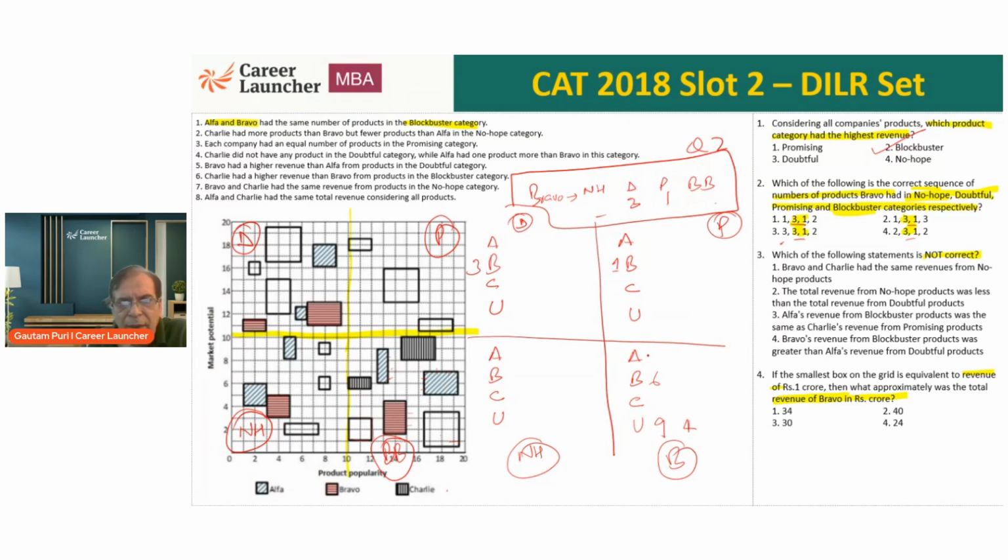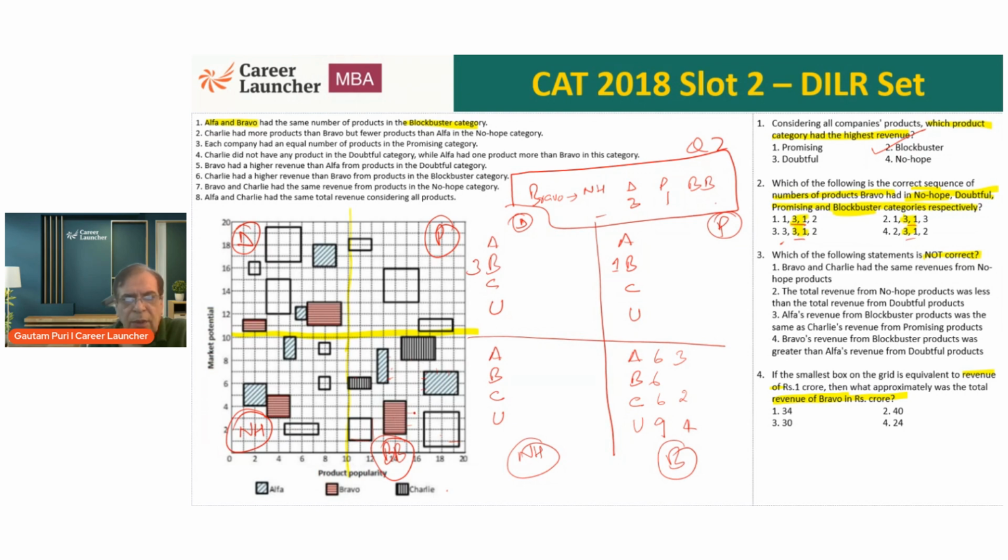Sorry, this is 6 and 3, alpha. And this Charlie is the red black one. So 2 by 1 is 2. And the other one is 1, 2, 3, 3 by 2, 6. So it is 6 and 2. So there's the revenue, or the area, of each box in terms of number of square units.